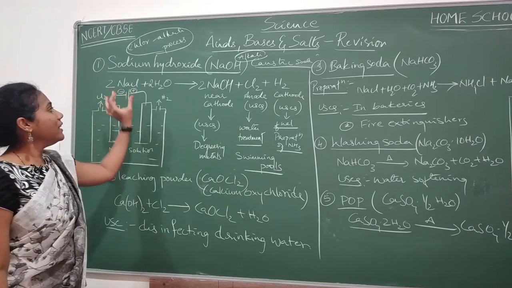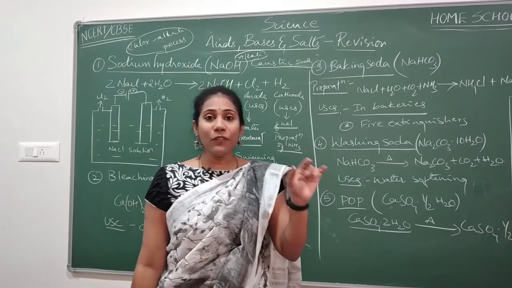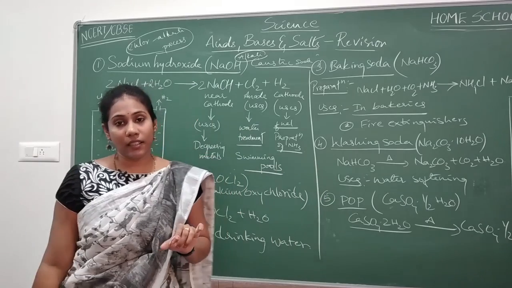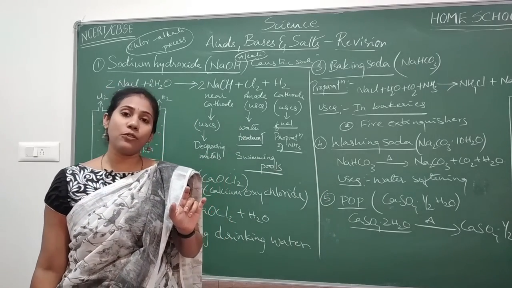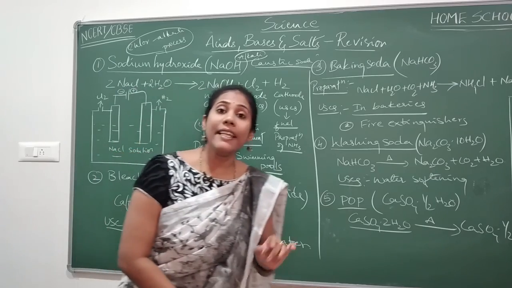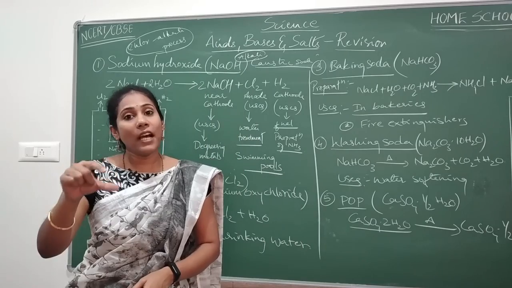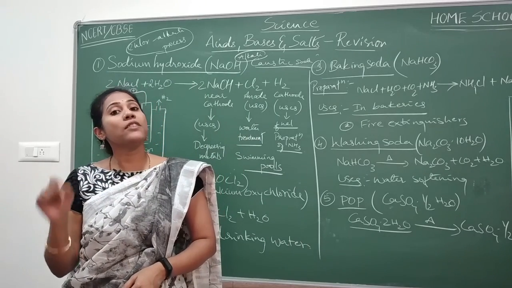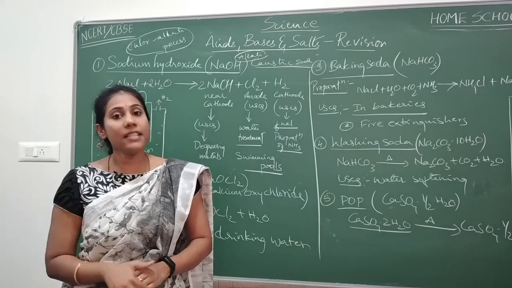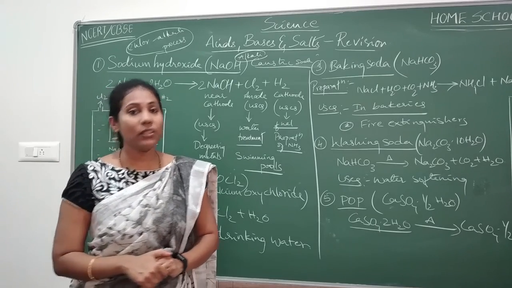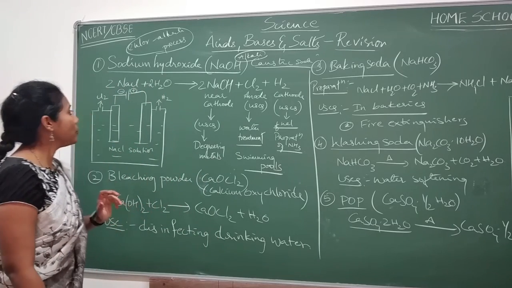We take brine solution. What do you mean by a brine solution? A 5% NaCl solution is called brine solution. That means when you dissolve 5 grams of NaCl in 95 grams of water, we call it brine solution.